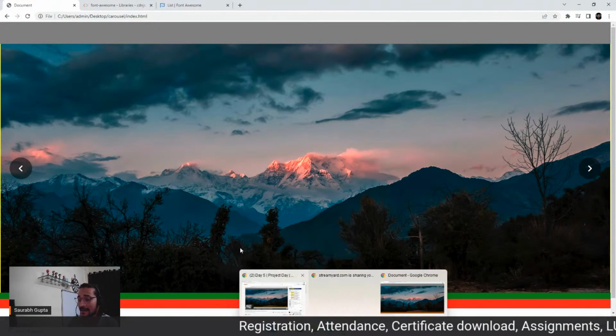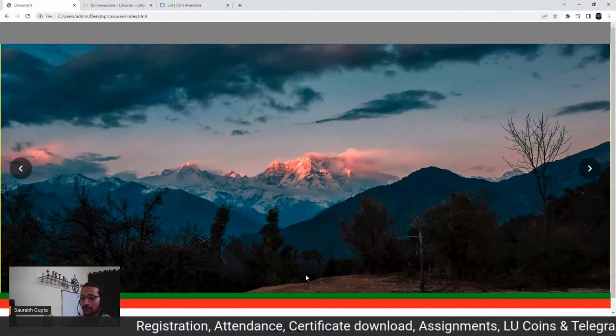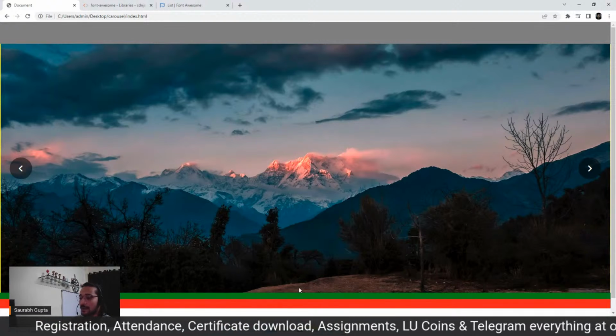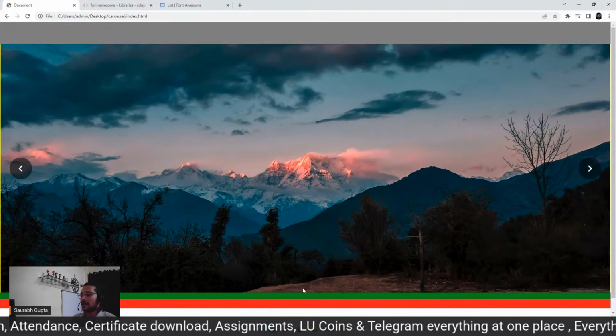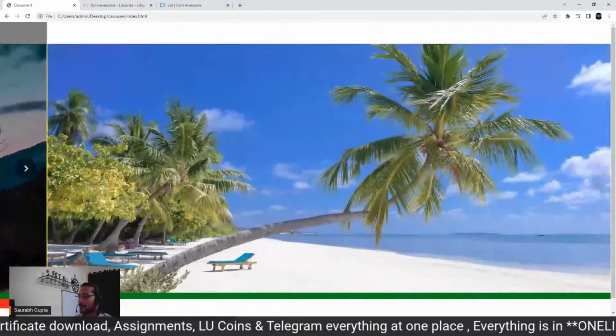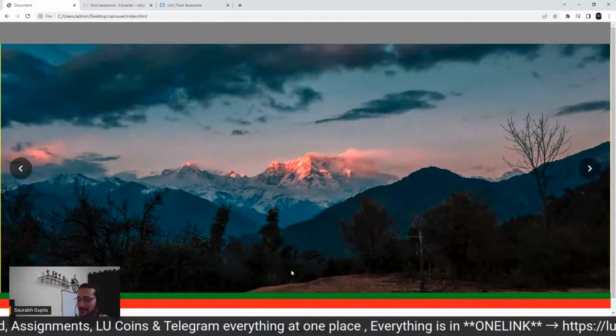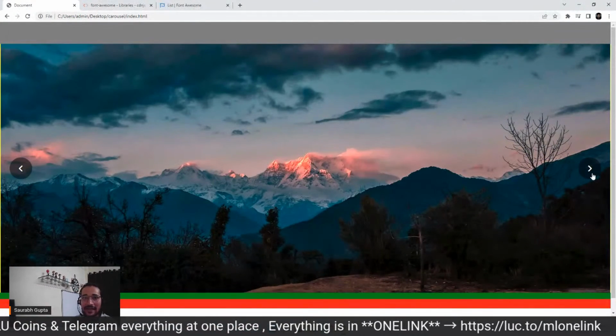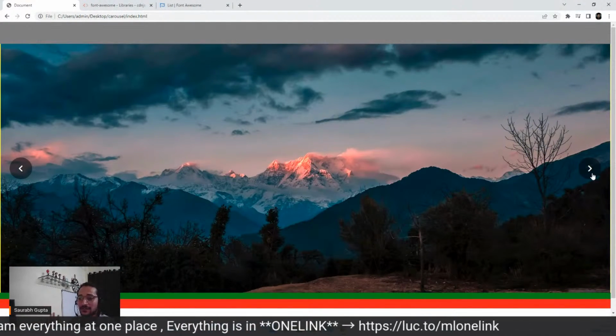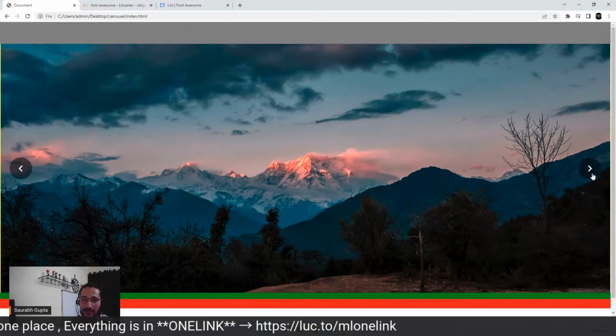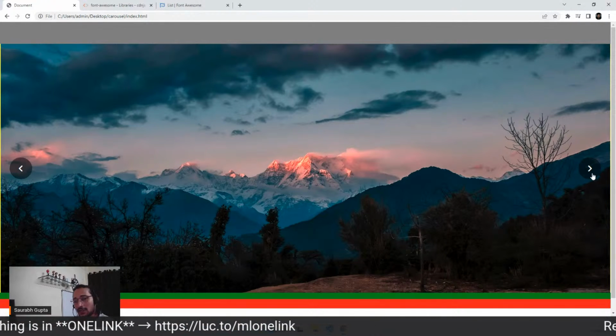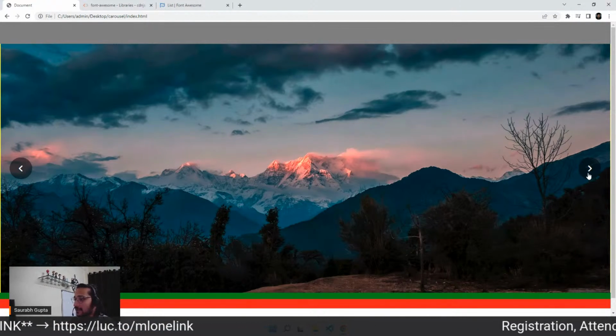We'll also make indicators afterwards, don't worry. Now let's move to the JavaScript part, where we'll actually move this. When I click, it should move. So that's what we want to do. Okay, everyone, should we? Let's go.